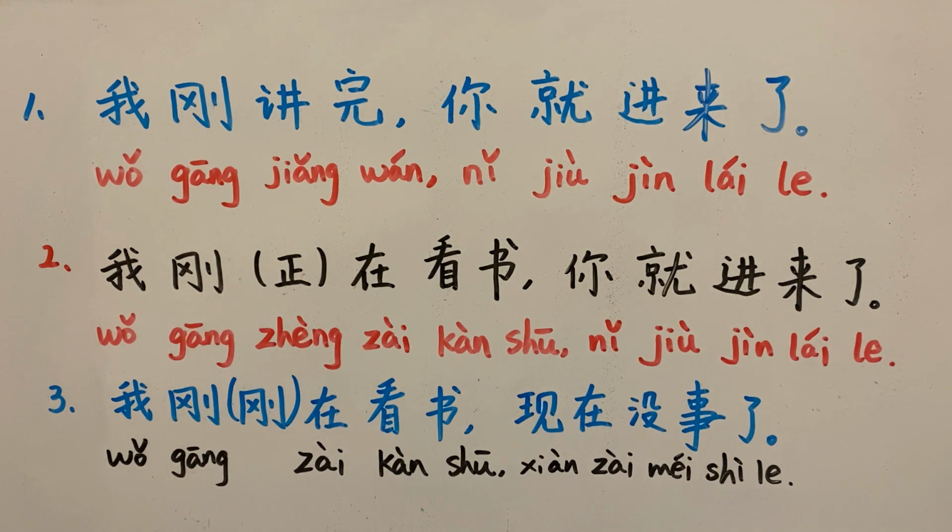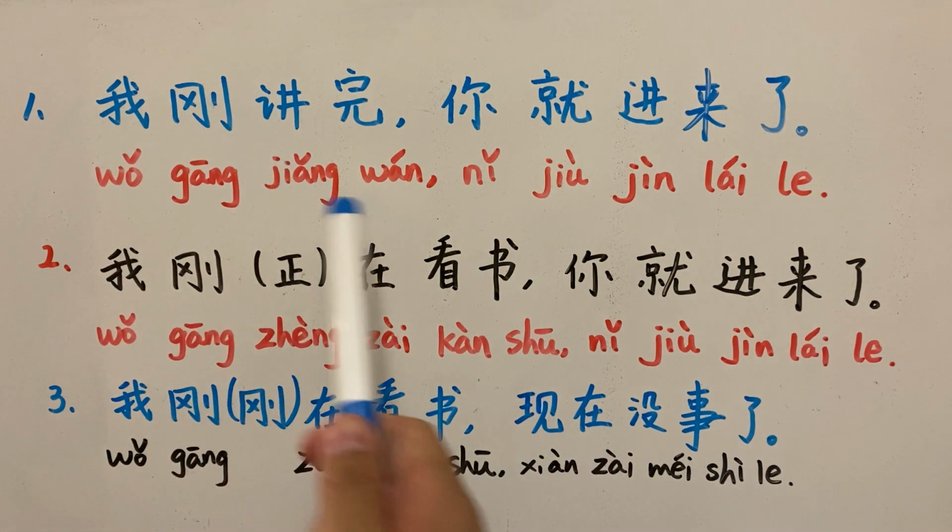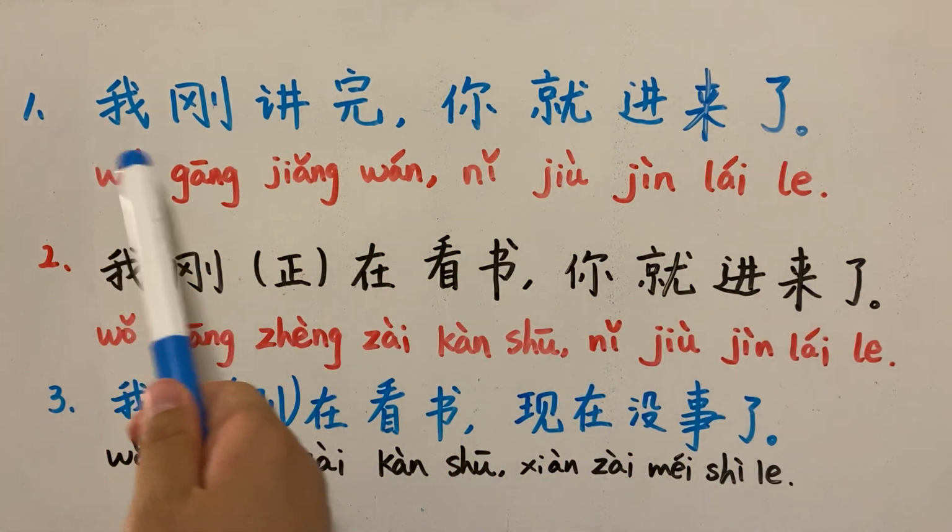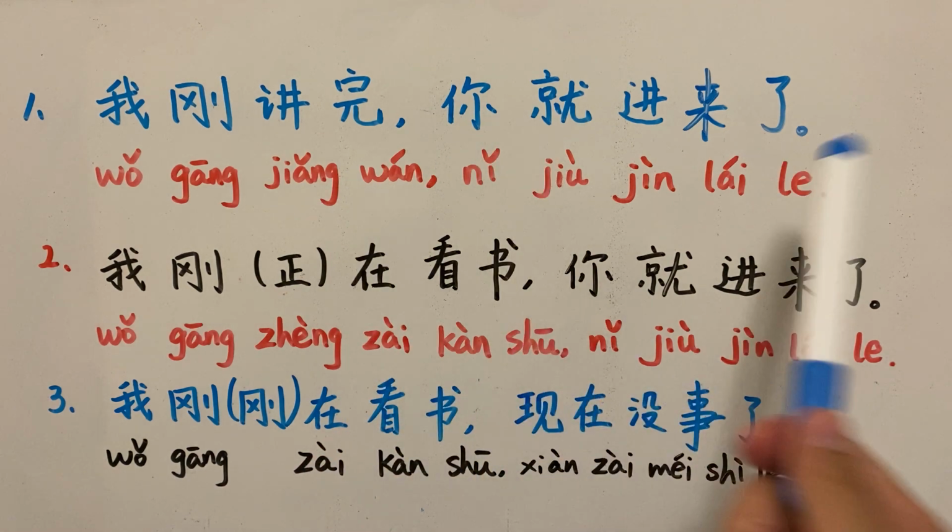This may be a great challenge for English speakers because they do not know which one is the main verb. It is also a challenge for Chinese students who study English because they do not know why they have to make a difference between finite and infinite verbs. 我刚讲完，你就进来了. I just finished, and then you came.